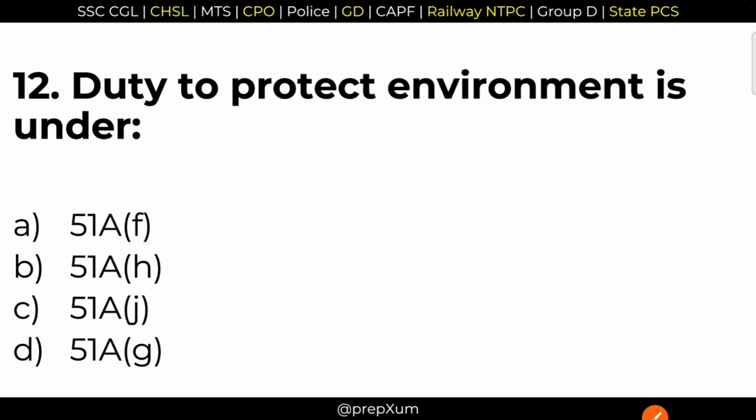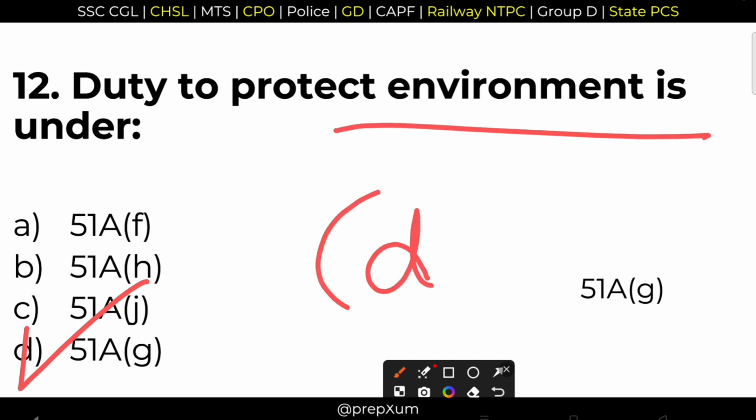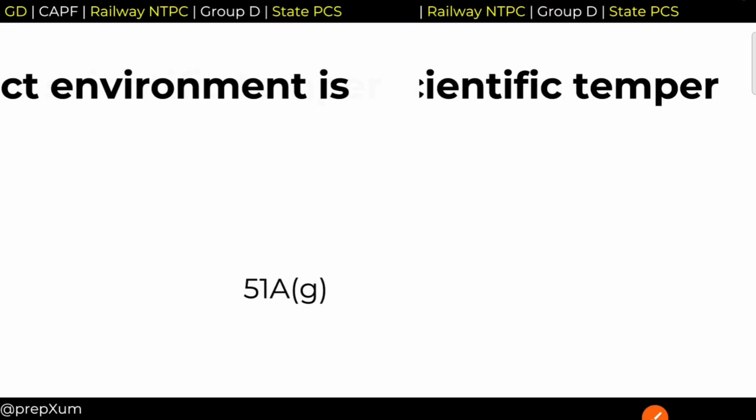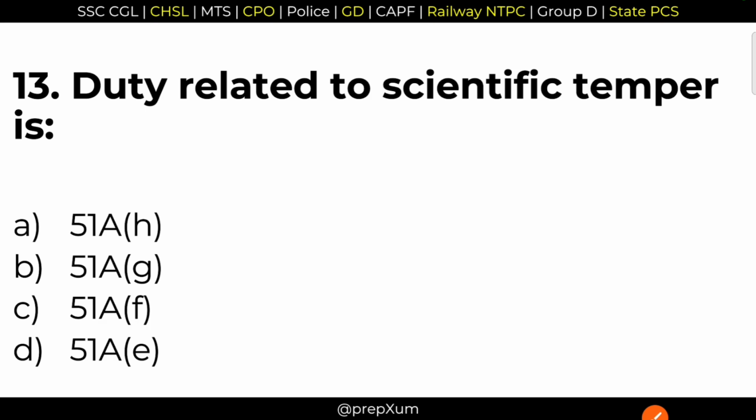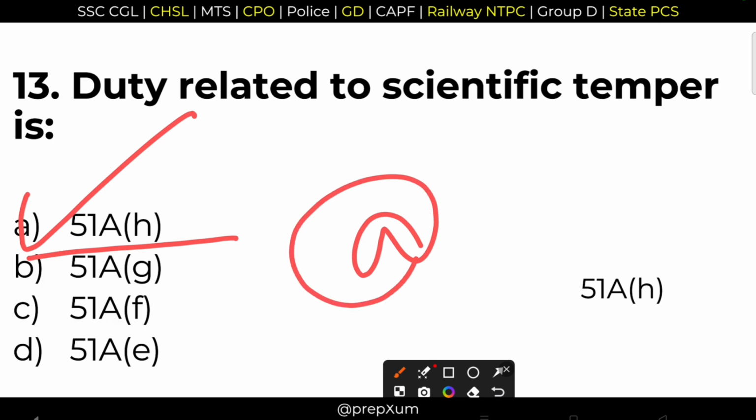12. Duty to protect environment is under which article? Right answer to this question is option D, Article 51A(g). 51A(g) talks about protection of environment. So option D is the correct answer. Next question. 13. Duty related to scientific temper. Right answer of this question is option A, 51A(h). 51A(h) talks about scientific temper. So option A is the right answer here.